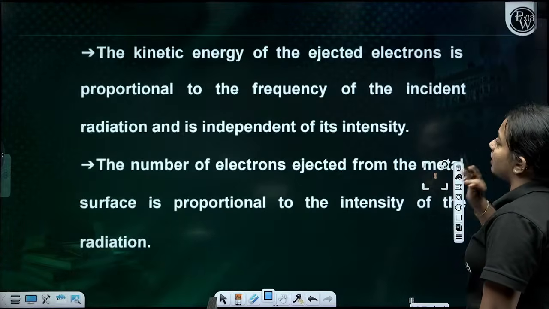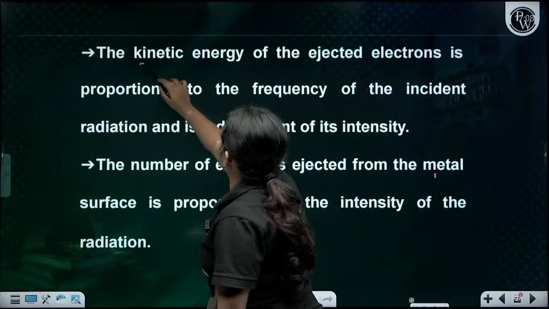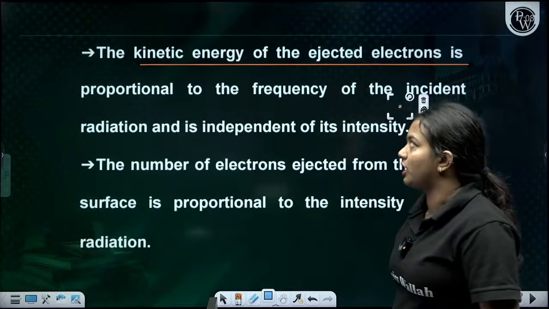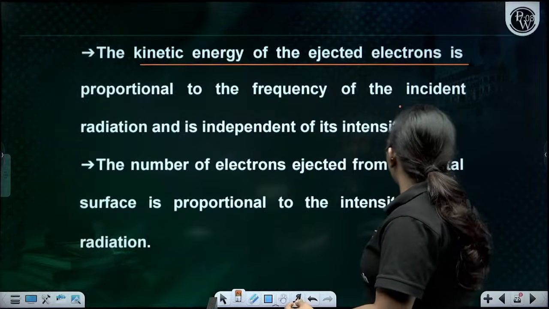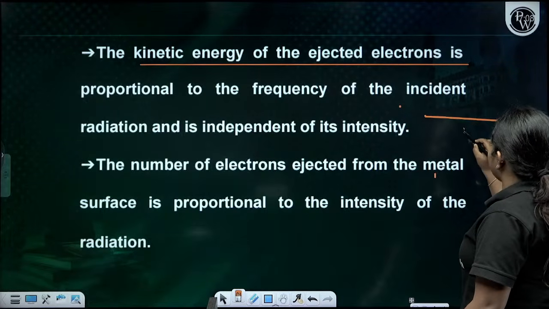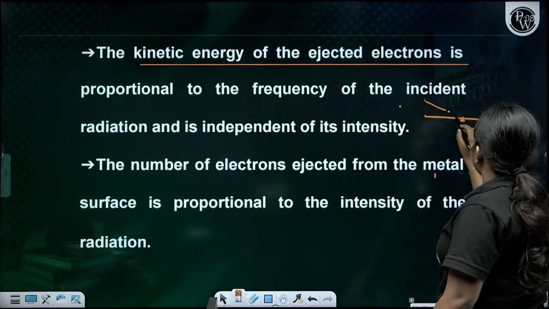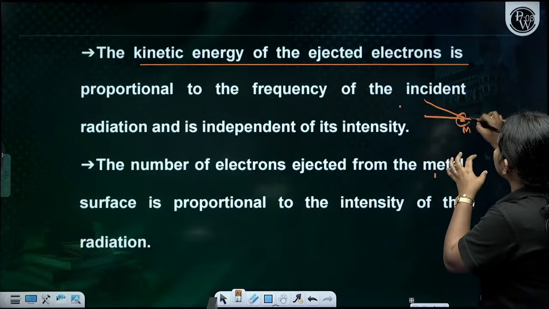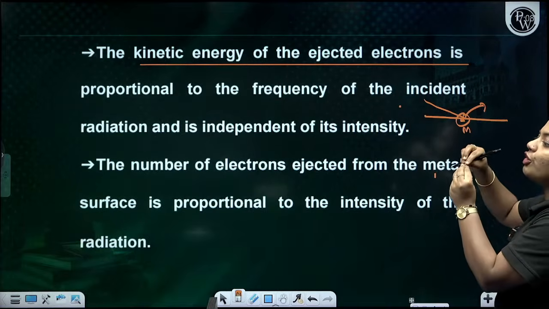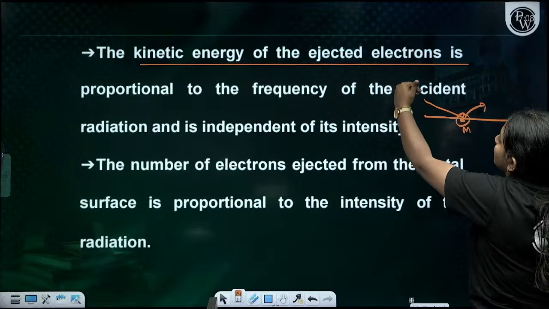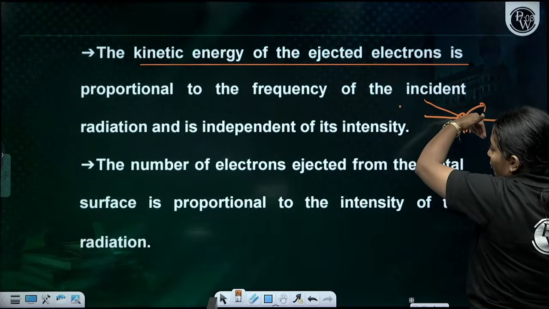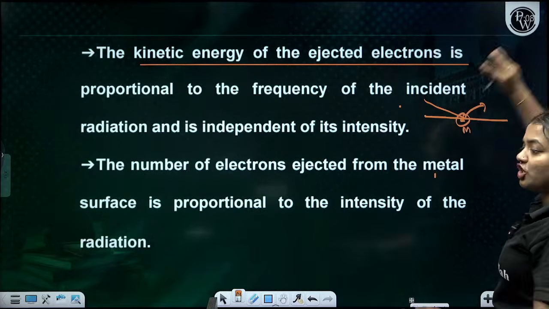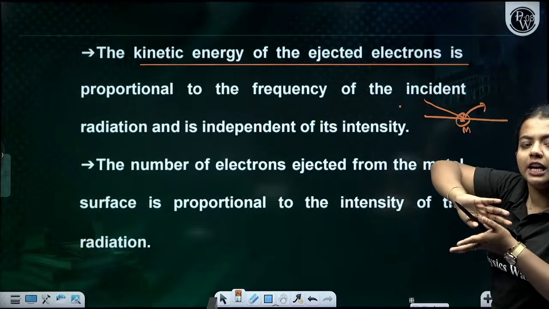And one more thing: the kinetic energy of the ejected electrons is proportional to the frequency of the incident radiation. So what happens here is, this is your metal surface, and this is your electron. I'm giving a particular frequency of light here, and the electron is going to be ejected. If I'm giving strong incident light, that much will be the kinetic energy, that much faster it will go. Kinetic energy means it's moving energy, right?